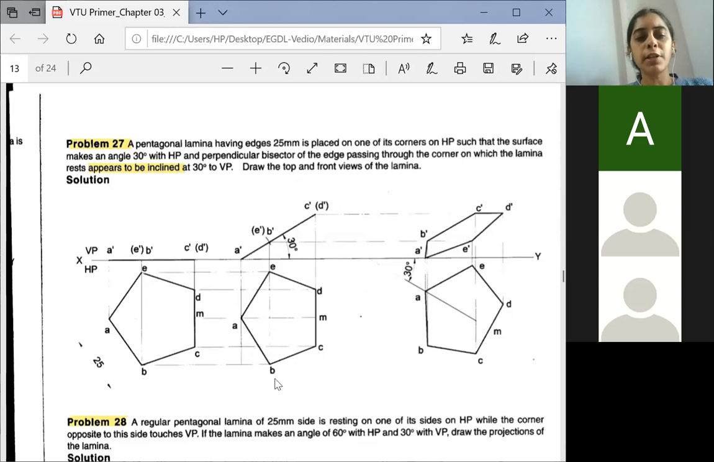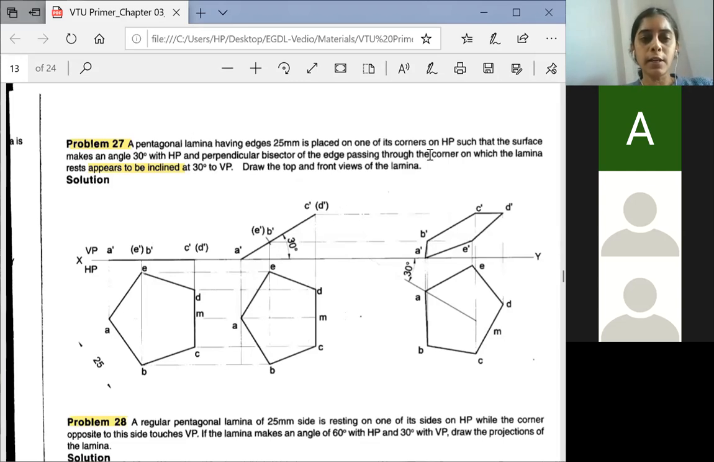B to B dash, name it. E to E dash, name it. D to D dash, name it. C to C dash also. C dash is here, so you name it. So you got all the corners joined. Along with that, since it is a problem on bisector, you will name it here. So if you are naming here as M, name here as M1 in order to identify it. That is helpful in determining beta angle. But here, the second part is over.